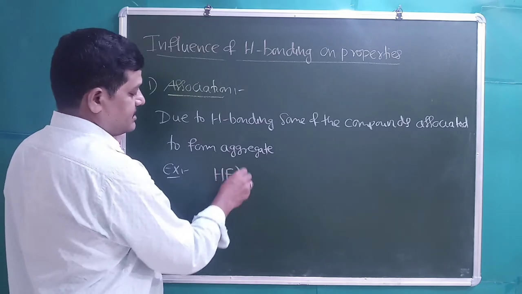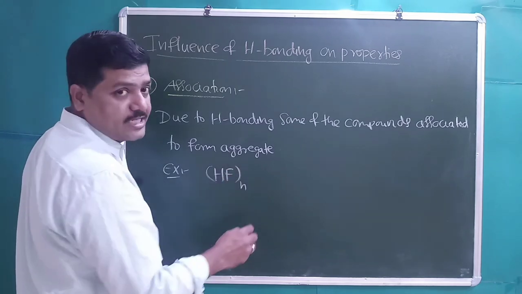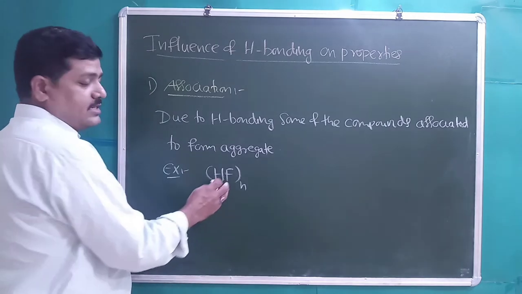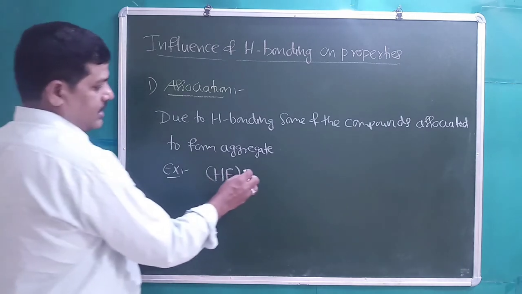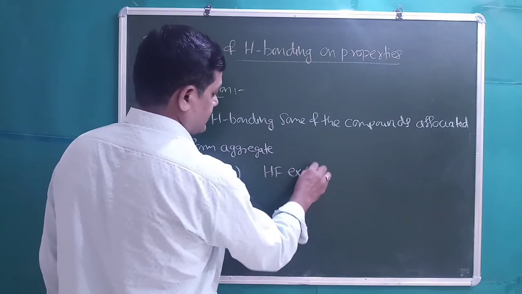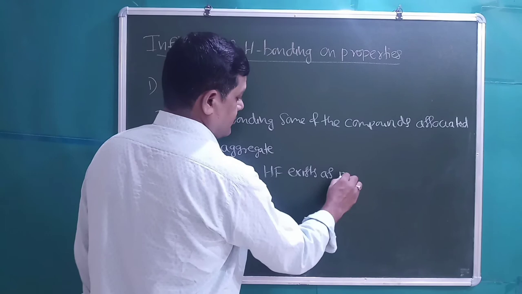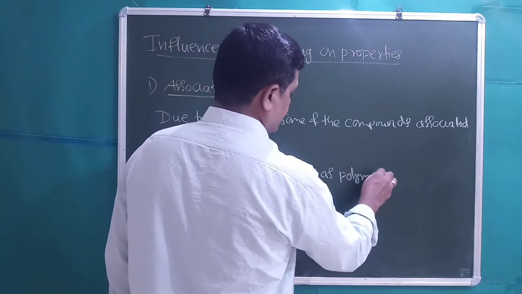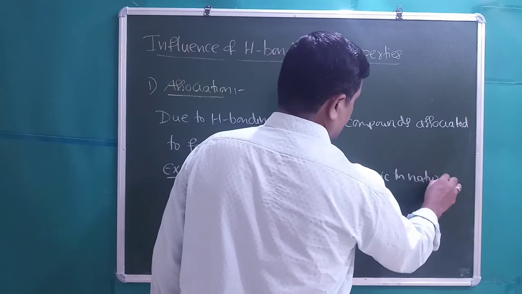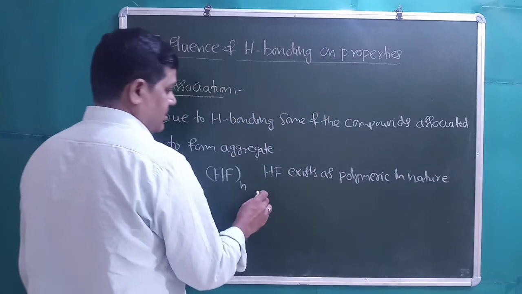Students, for example, HF exists as polymeric in nature in the solid state due to intermolecular hydrogen bonding.